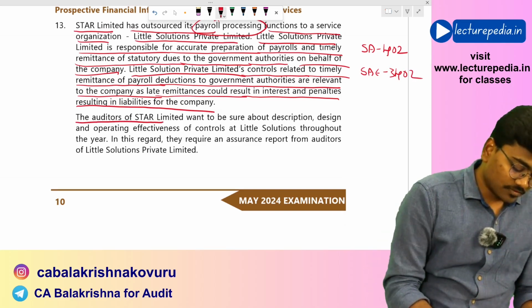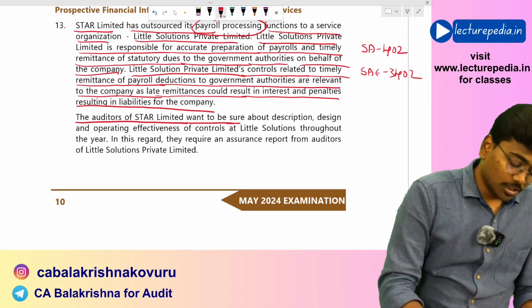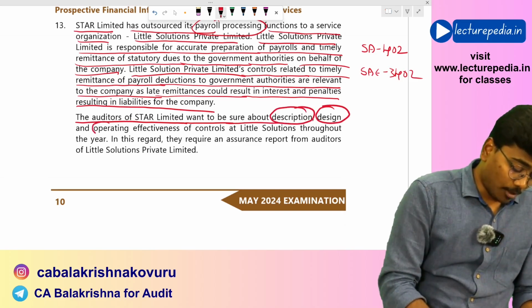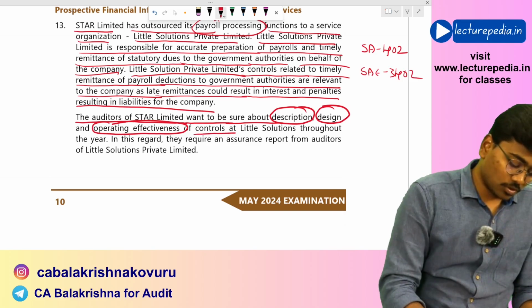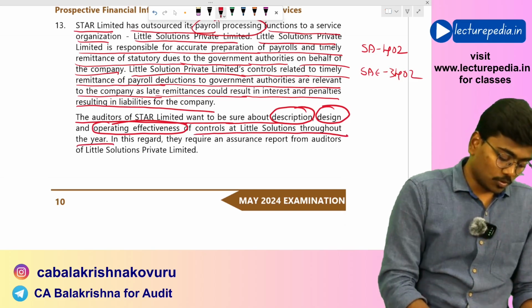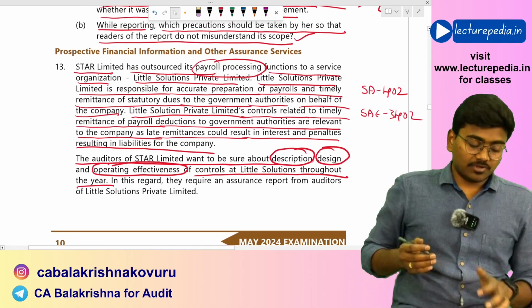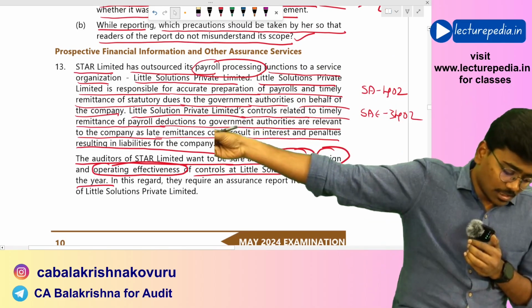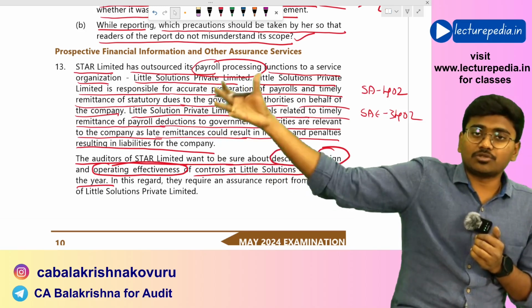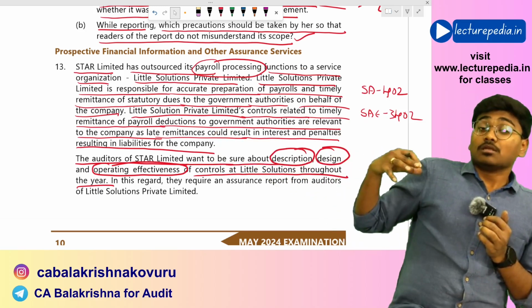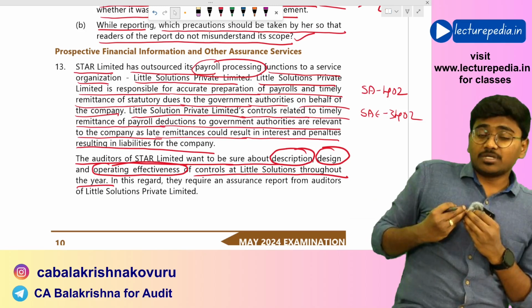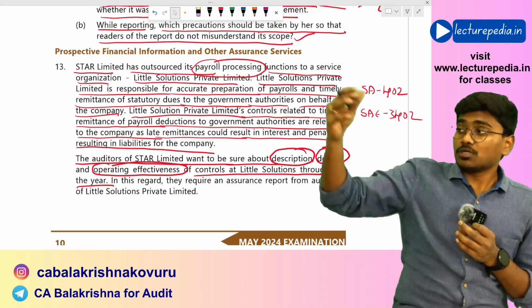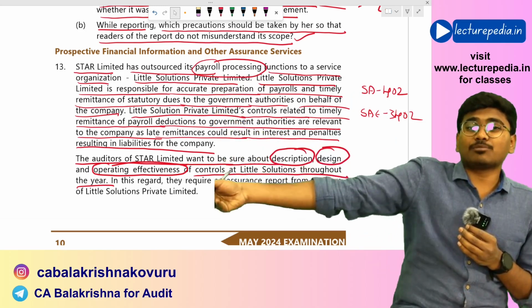Now, the auditors of Star Limited want to be sure about the description, design, and operating effectiveness of controls at Little Solutions throughout the year. The payroll services of Star Limited are being performed by the service organization. The auditors of Star Limited will be interested to know whether controls at the service organization are working properly or not.